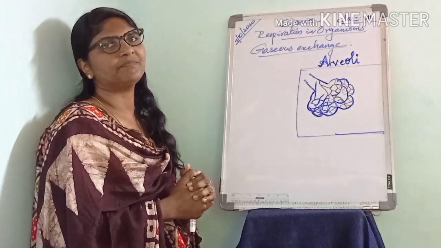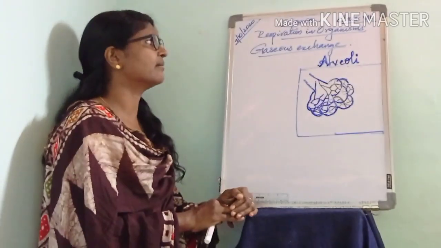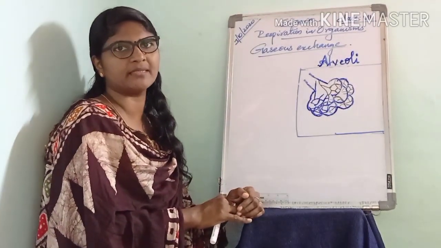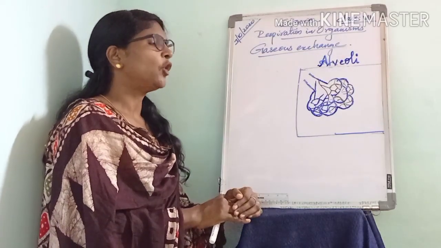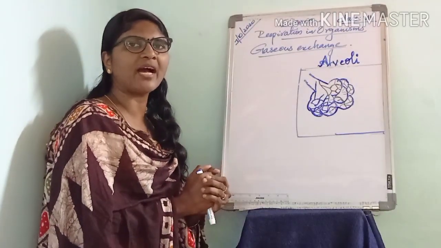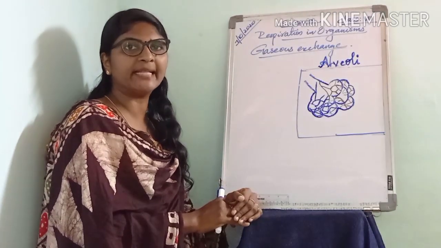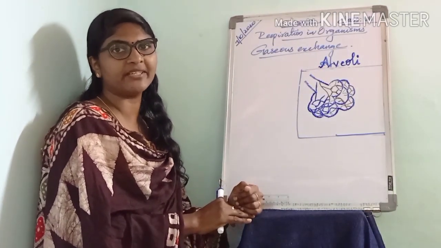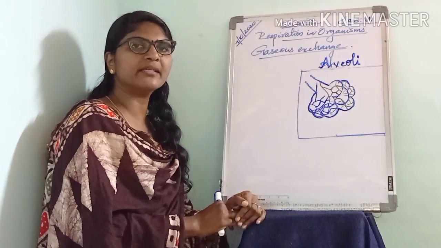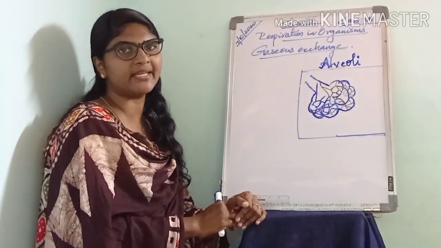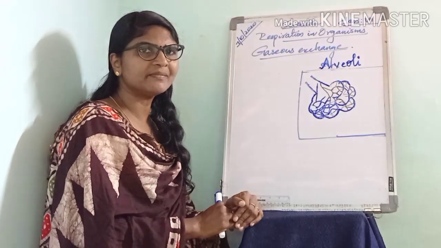Okay, well, then let us continue the lesson. Respiration in organisms. Last class we discussed breathing and the process involved in breathing, that is inhalation and exhalation, and the difference between inhalation and exhalation. Do you remember that?